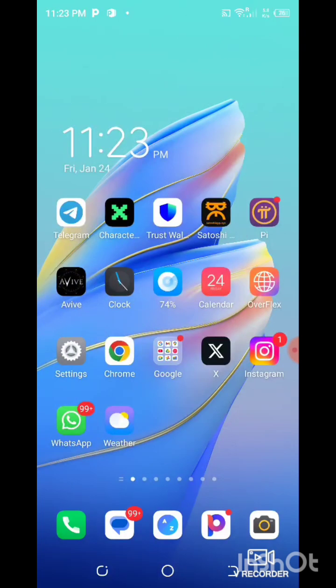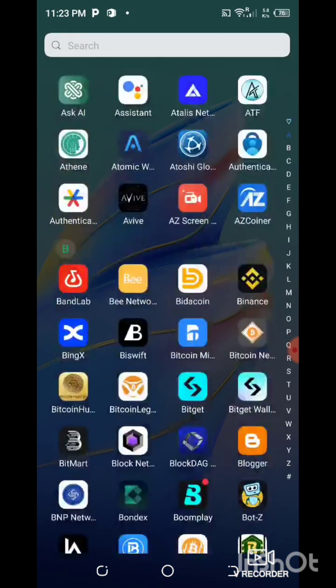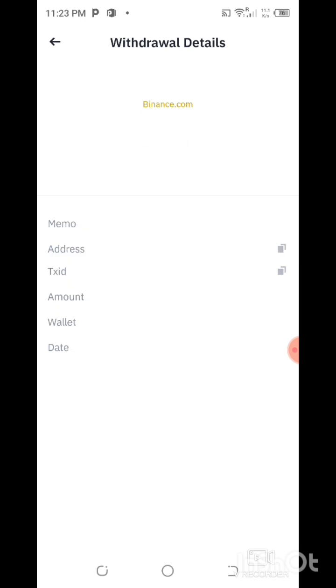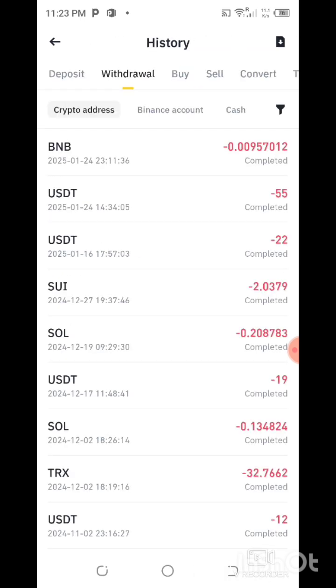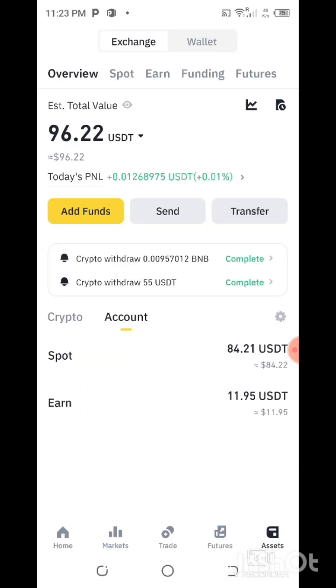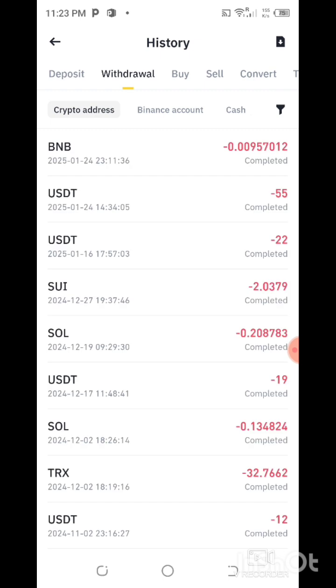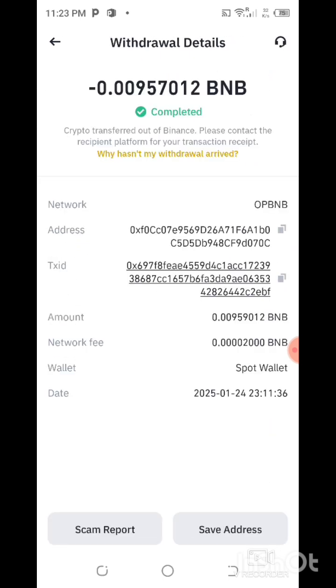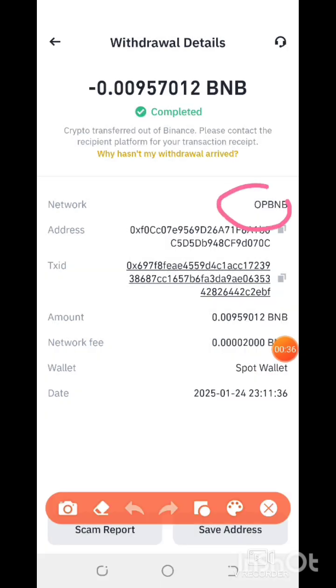So let me quickly show you a run through on how to convert your BNB to OPBNB. If you want to send BNB to OPBNB, just let me show you. You just have to look for the network. Once you want to send it, look for this network, OPBNB. You're gonna get it, guys.